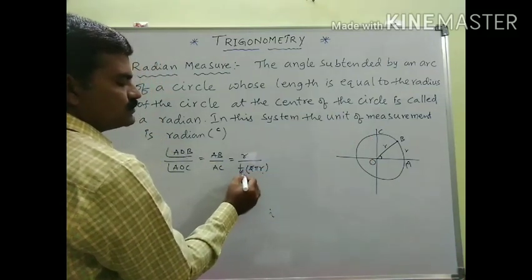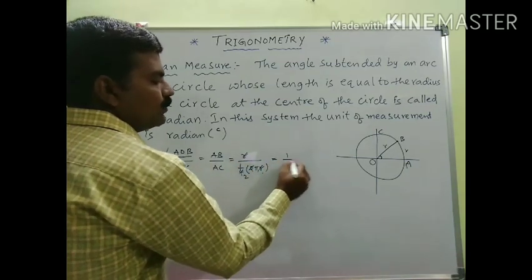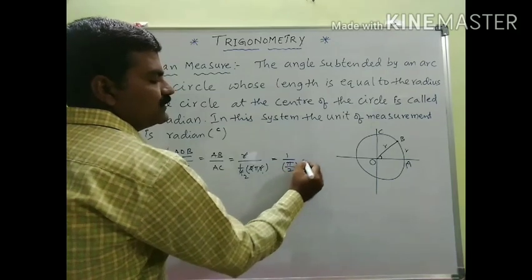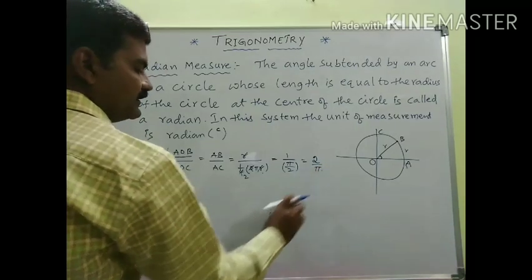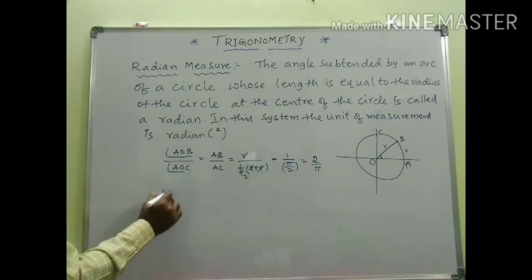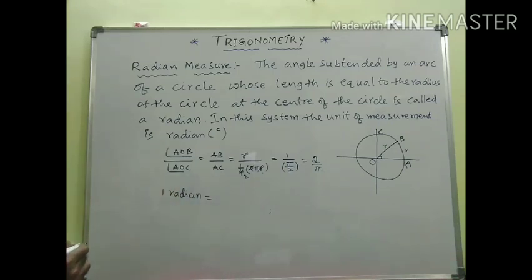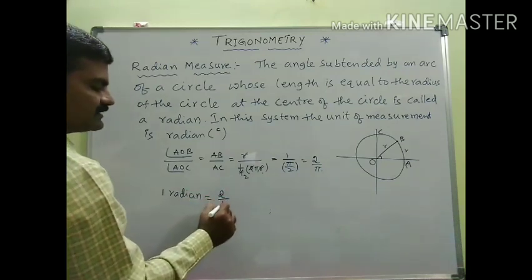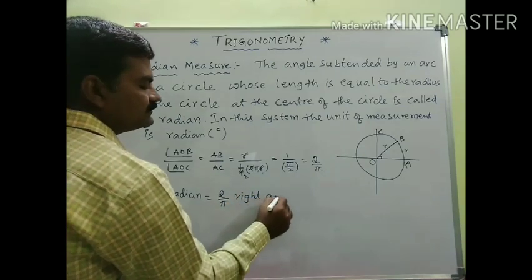The 2 cancels, and one of the r also gets cancelled. 1 by pi by 2 is nothing but 2 by pi. Therefore, this ratio is known as a radian. Hence I can say that 1 radian is equal to 2 by pi right angle.